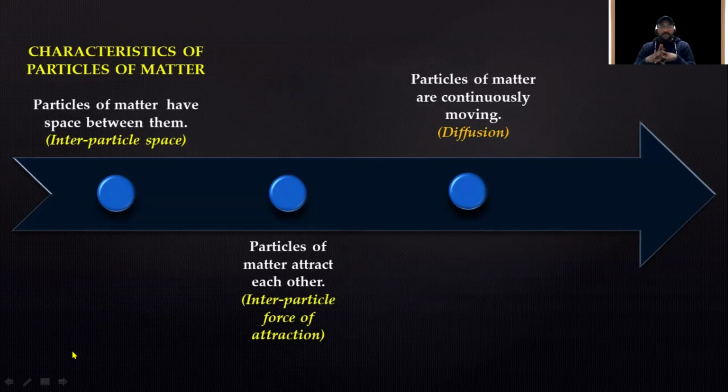The particles of matter are continuously moving. So when one type of particle or one type of matter combines or mixes with another type of particles or another type of matter on its own, that thing is called diffusion. I'll be giving you some examples of diffusion to have a clear idea about the process. Suppose one of your friends is spraying perfume, so we get the fragrance of the perfume from a distance even, isn't it? So how does the aroma of that perfume reach you? It is all due to diffusion.